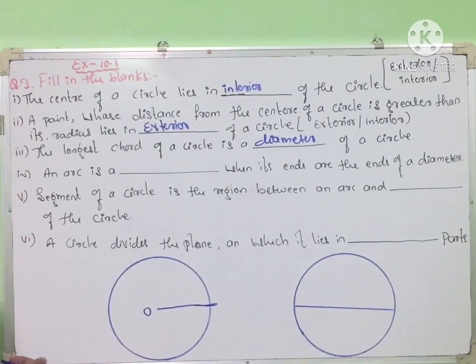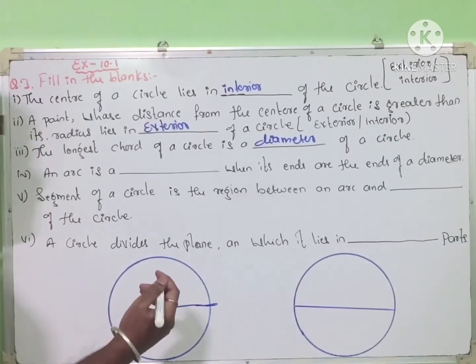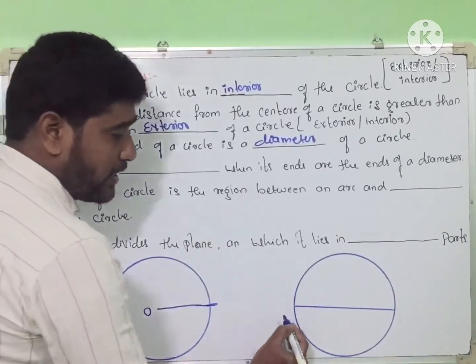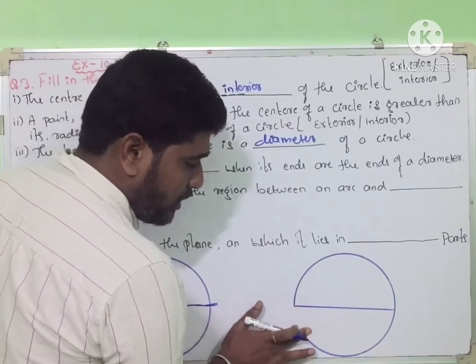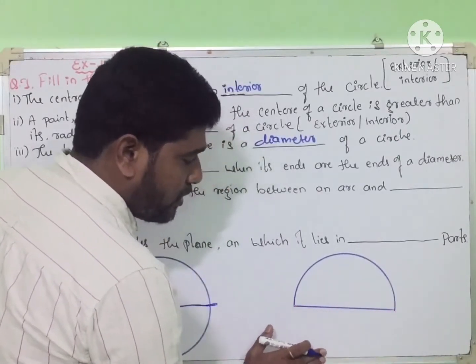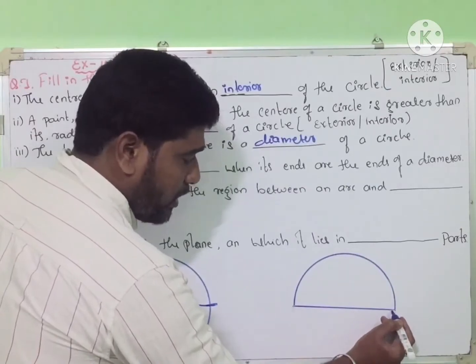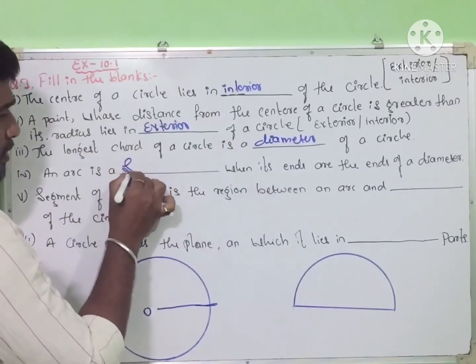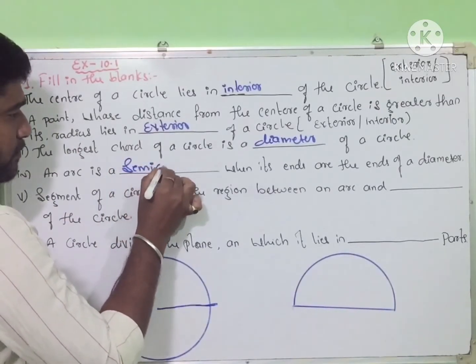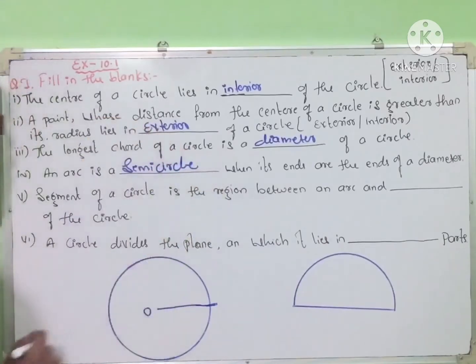So next, fourth one: an arc is a dash dash when its ends are the ends of a diameter. So when the arc's ends are the ends of the diameter, it means a semicircle. See here, the arc's ends are also the ends of the diameter. So it is called a semicircle. Semicircle, right?